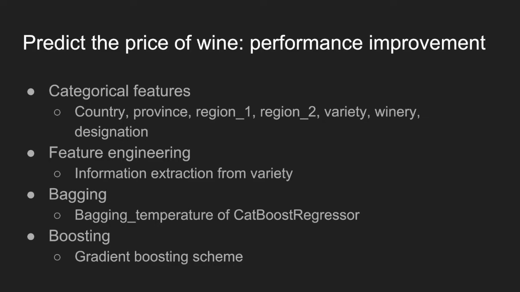The last technique we used is boosting. Like bagging, boosting is also an ensemble technique. Instead of aggregating the results of each model, models in boosting determine what features the next model will focus on. The library we used, called CatBoost, implemented gradient boosting and it improved the performance a lot.